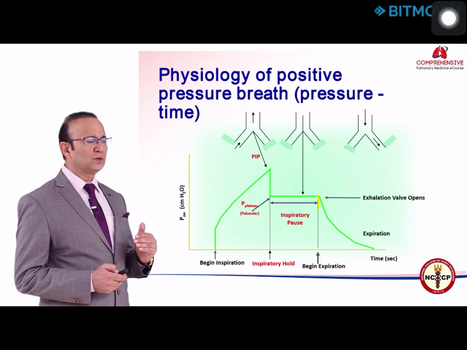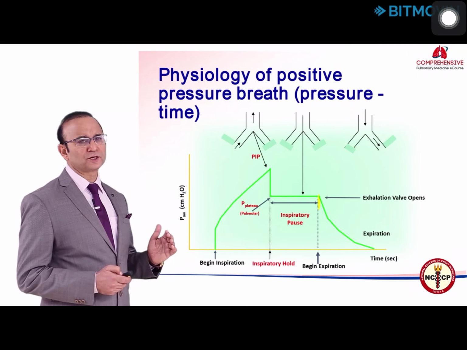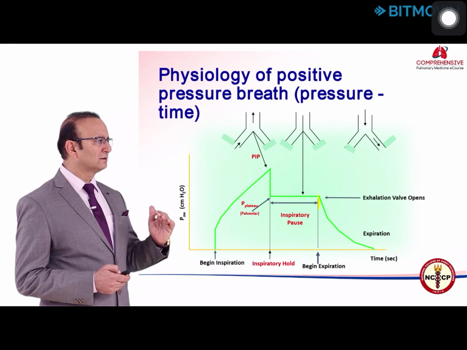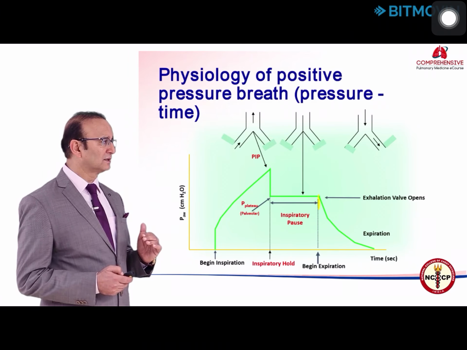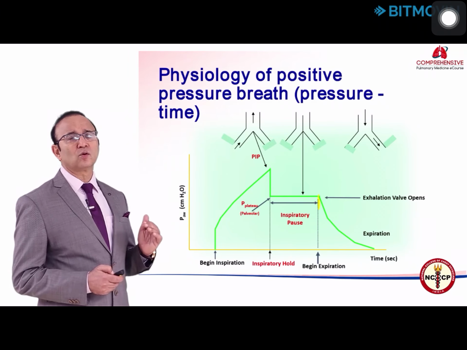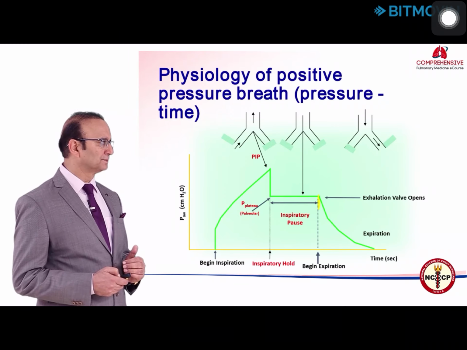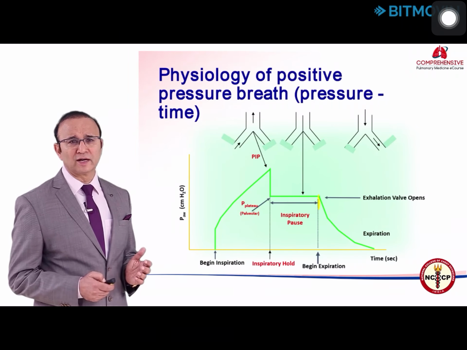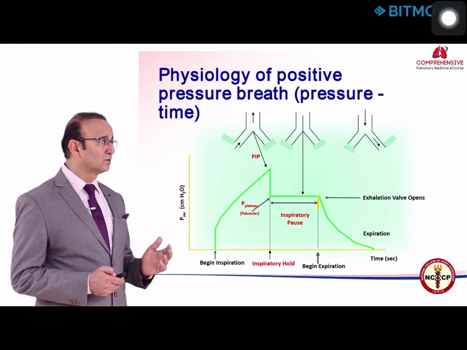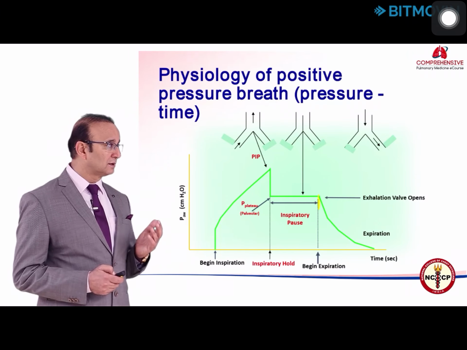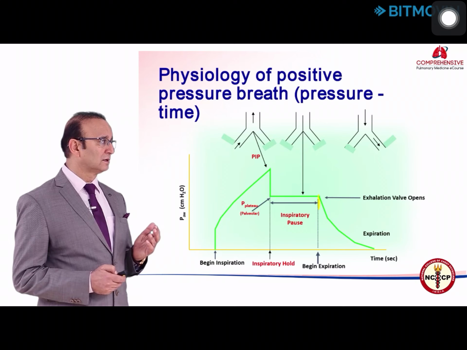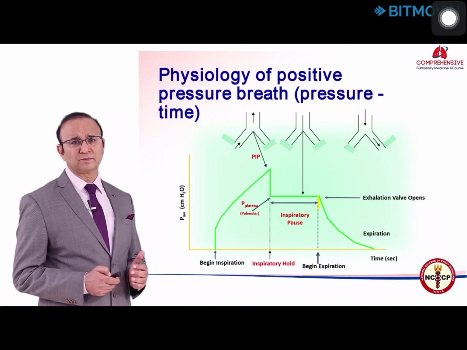The pressure will rise, and the highest pressure which you get during the volume cycle breath during inspiration is called the peak inspiratory pressure or the peak airway pressure. It is influenced by a variety of factors that include airway resistance, the compliance, the flow rates, the tidal volume, and the baseline pressure, which is the PEEP.